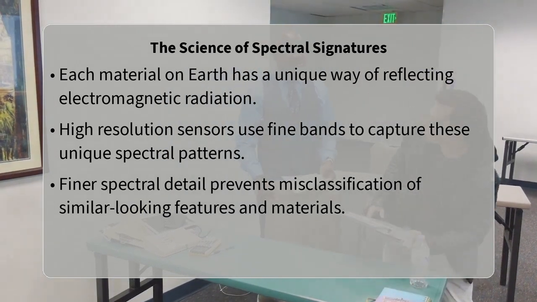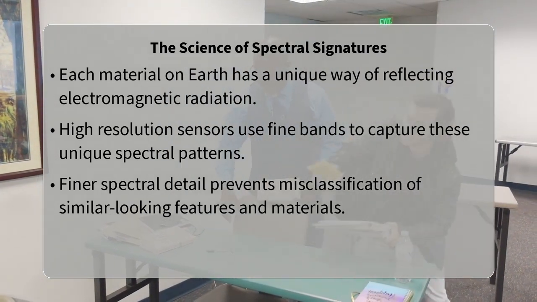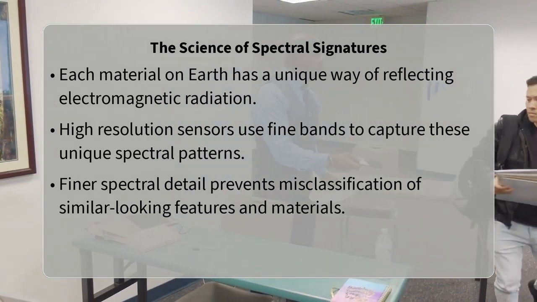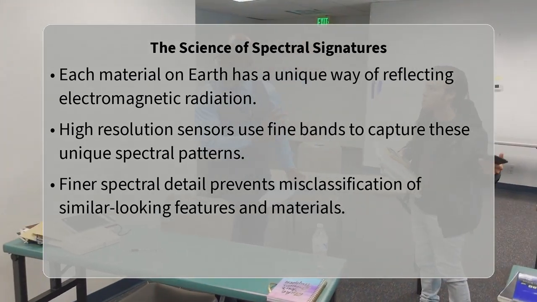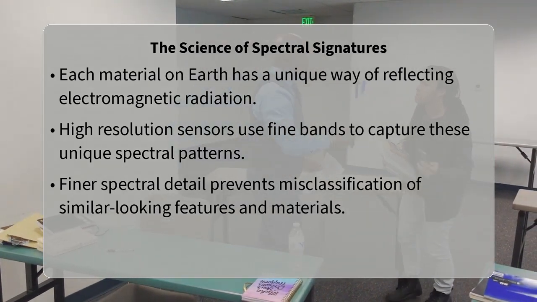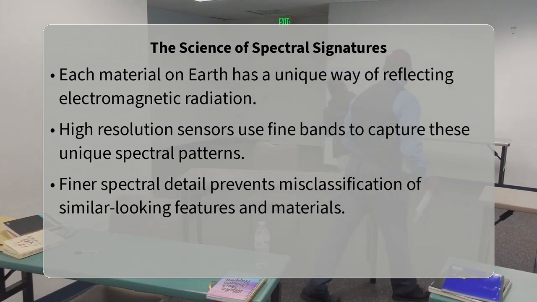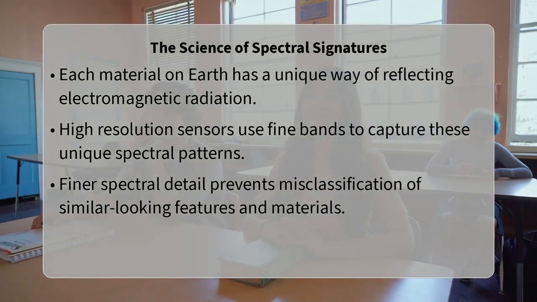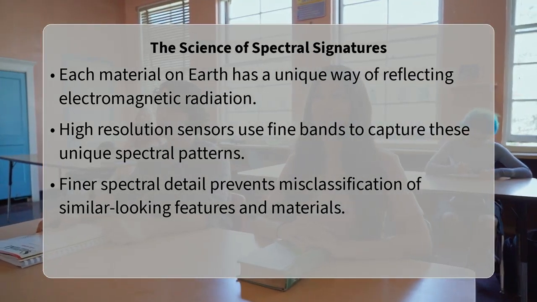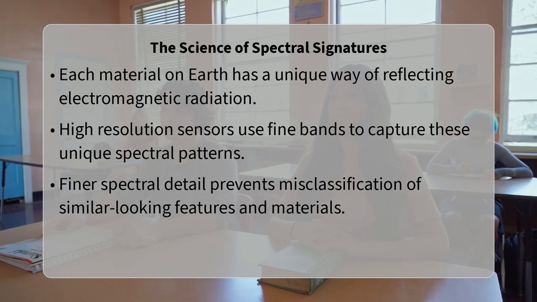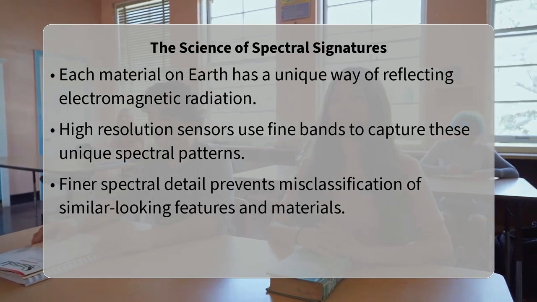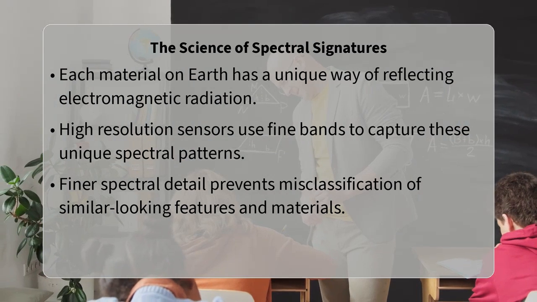For example, two types of vegetation might look identical to the human eye, but their spectral signatures might differ significantly in a specific narrow band, allowing a high-resolution sensor to tell them apart. Without this precision, different materials could easily appear the same, leading to misclassification and inaccurate data.